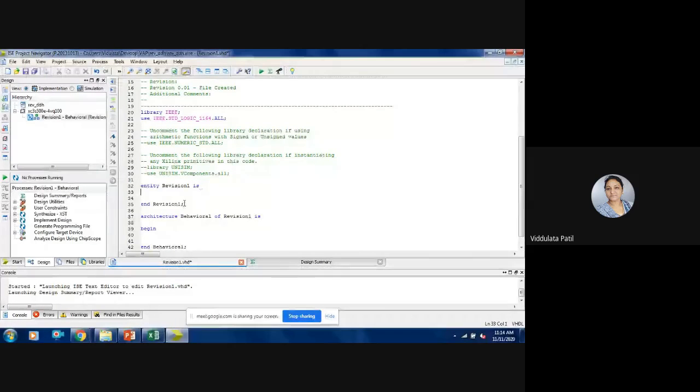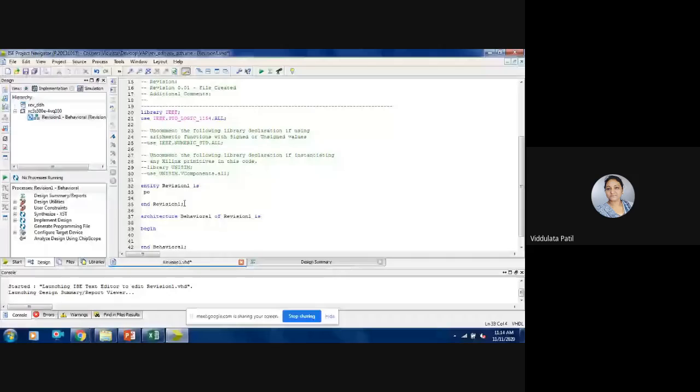And after that we need to declare the ports, because as we know the entity declares input and output pins, so we need to declare all the ports. For that we need to use a keyword, that is port. And then in the bracket what we need to write? The identifiers or the input pins, that is, the names we want to give. So let us say A is the one.